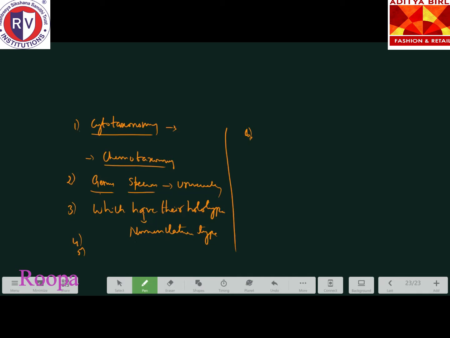Carolus Linnaeus, he is the father of modern taxonomy. Please write it down. Then the last one, A.P. de Candolle. He is the father of the theory of plant classification. He has given the theory of plant classification.